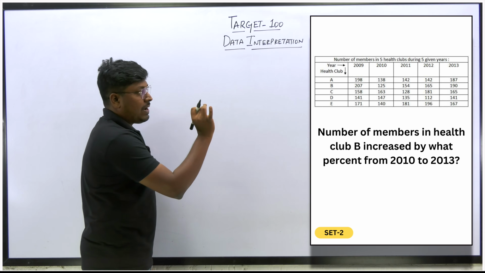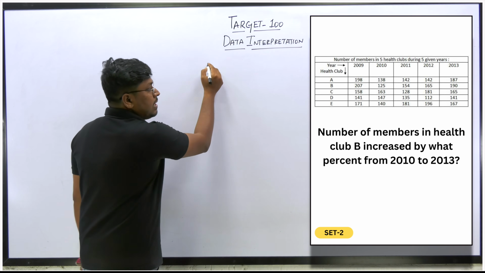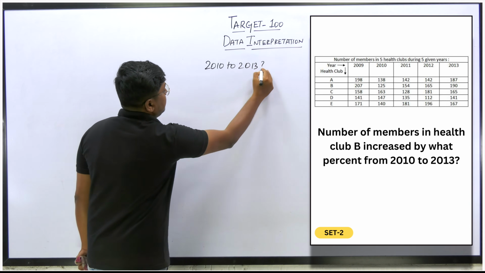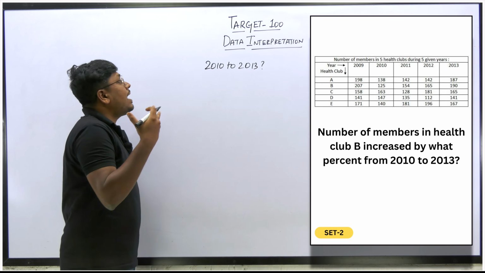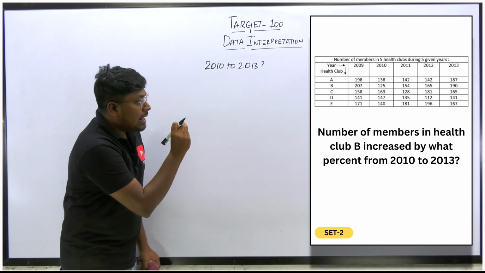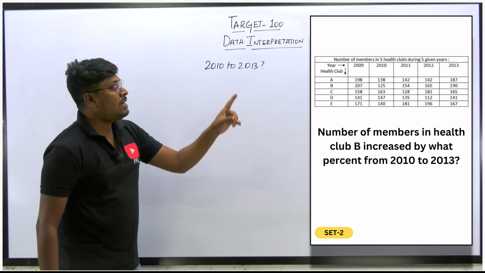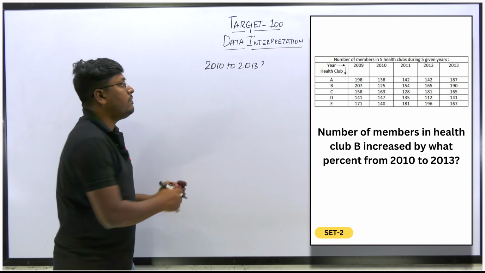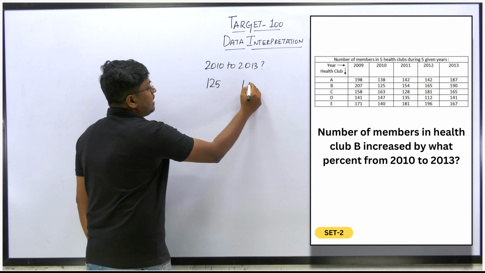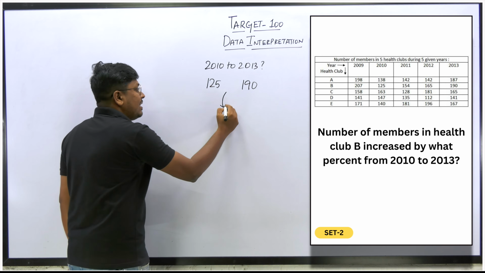Our target is to find the number of members in health club B increased by what percentage from 2010 to 2013, right? That's it. But they didn't ask us to compare with 2013. Our target is to find that health club B increased by what percentage. So just see here, in 2010 health club B is how much? 125, right? So in 2013 health club B is how much? 190. And most of the students don't know how to write a perfect formula, right? That is the problem here.